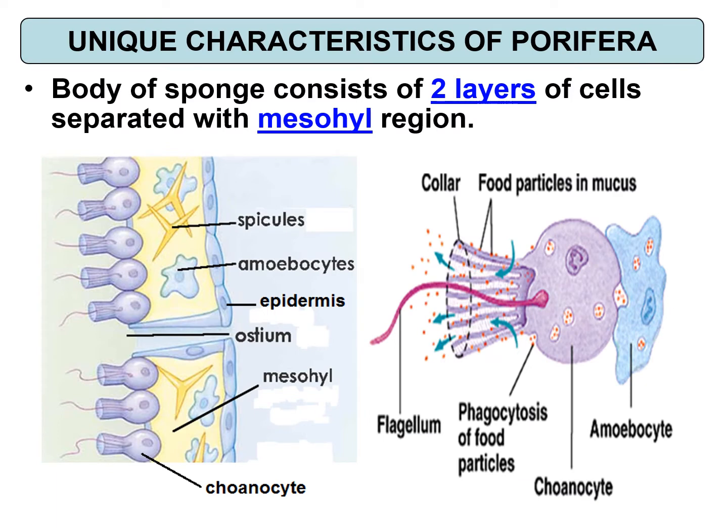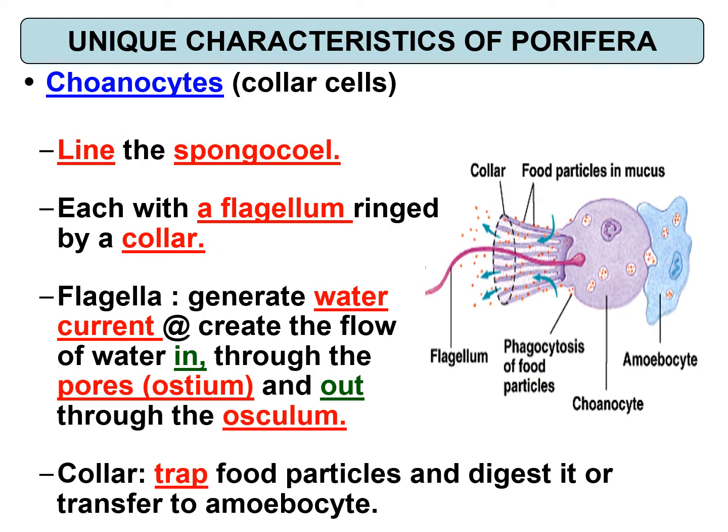There are two layers of the body of a sponge. Two layers of cells separated with mesohyl region. Okay, ni satu layer, dua layer, satu, ni dua, and this is the mesohyl region. There are two types of cells, the choanocytes, also known as collar cells sebab dia ada collar ni. Choanocytes line the spongocoel. Okay. Each with a flagellum that is ringed by a collar.